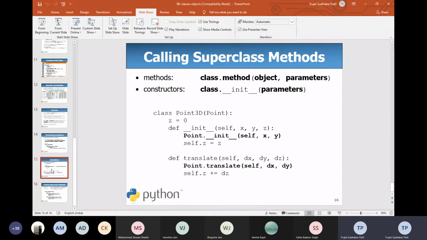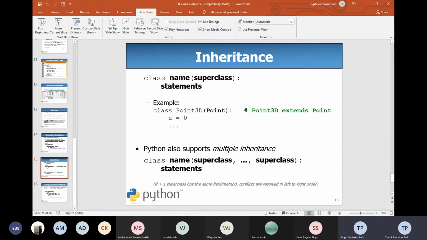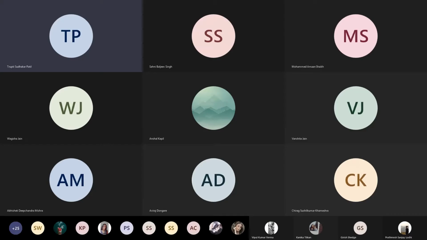We can use the word super and with the help of the super keyword you can access the methods of other classes. So once you use the super keyword, at that time we can access the methods of that particular class. So we will see one example about the super keyword. I will definitely show you.